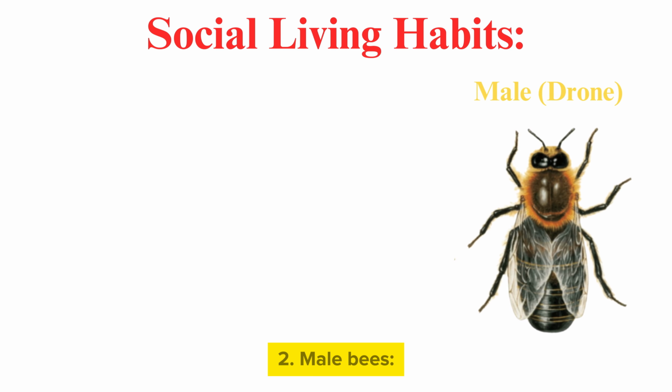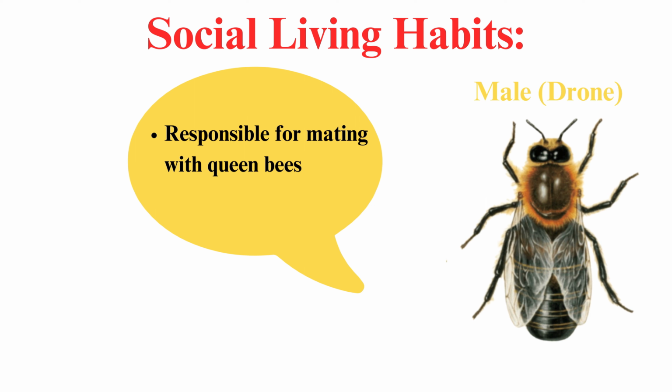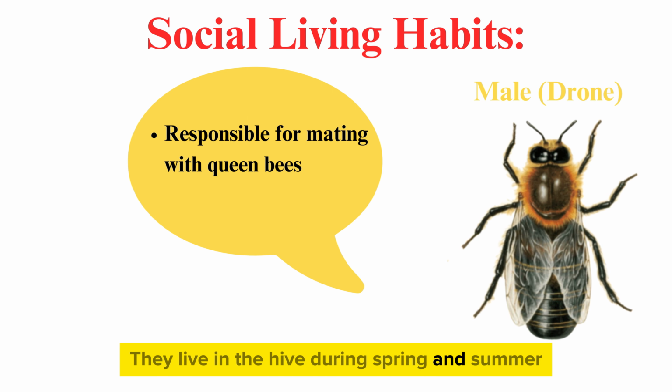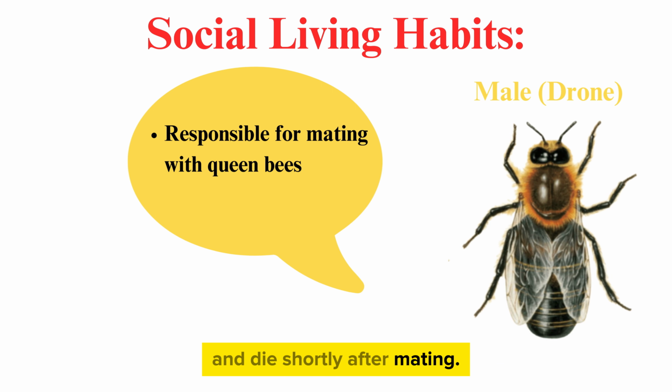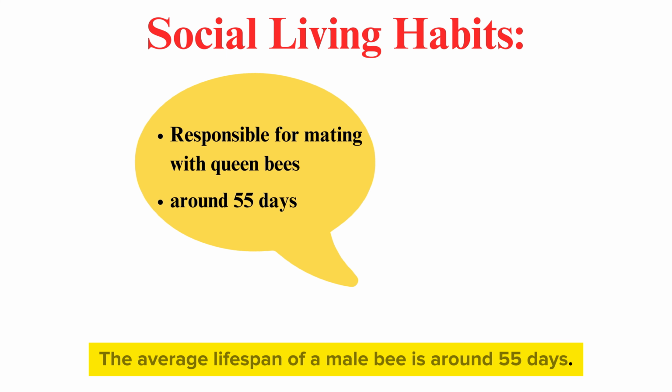2. Male bees, responsible for mating with queen bees to maintain the genetic line. They live in the hive during spring and summer and die shortly after mating. The average lifespan of a male bee is around 55 days.